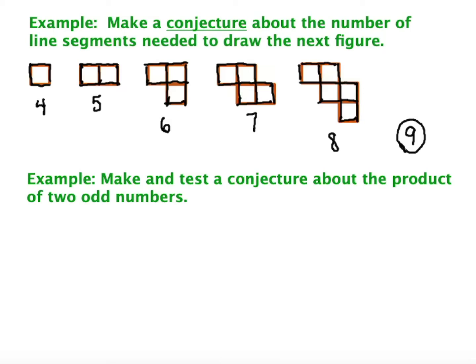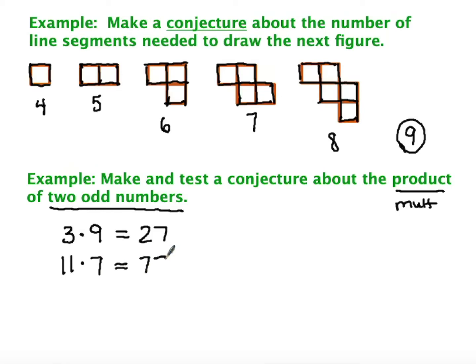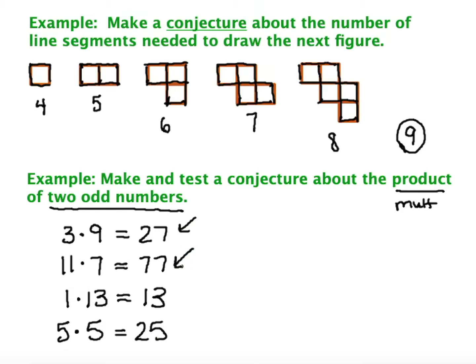Next, I'm going to make and test a conjecture about the product of 2 odd numbers. What does product mean? Product means multiply. So I'm going to think of 2 odd numbers and test those out. See what happens when I multiply odd numbers. So I'll just start thinking of some odd numbers to multiply together. Think of some other odds. I'm going to keep them relatively small so I can figure out the answer. Do you have a conjecture yet about what all of these products have in common?